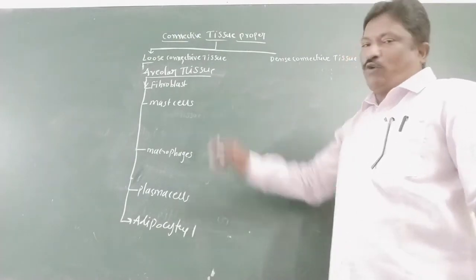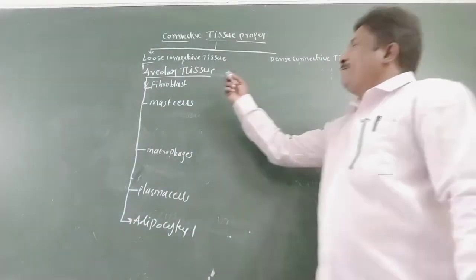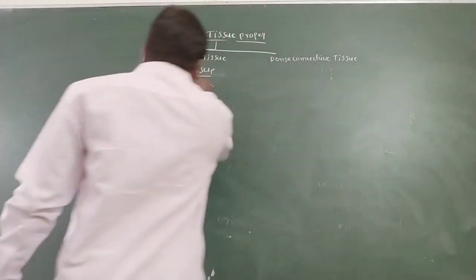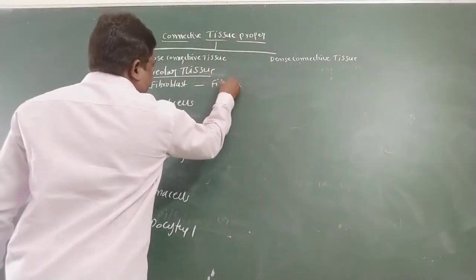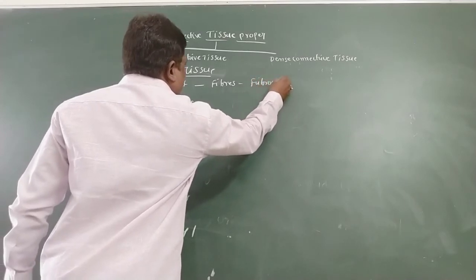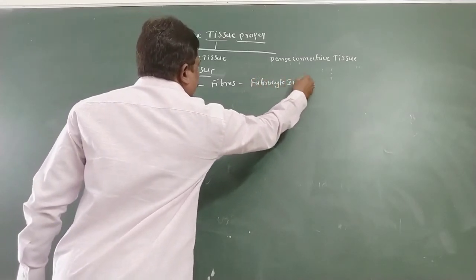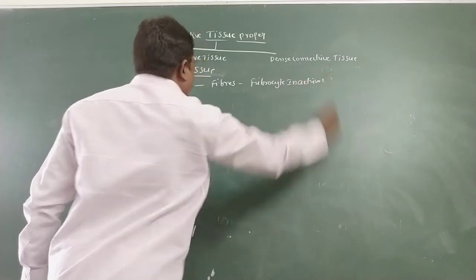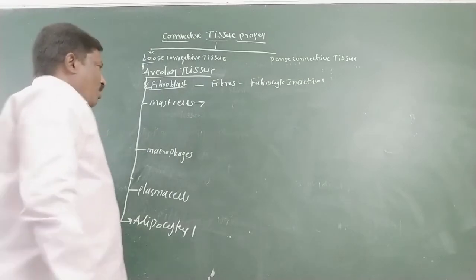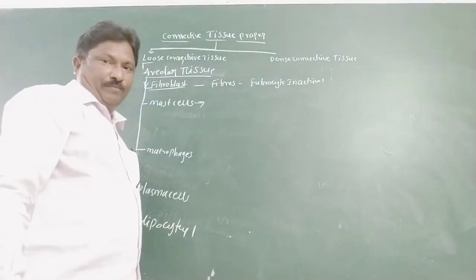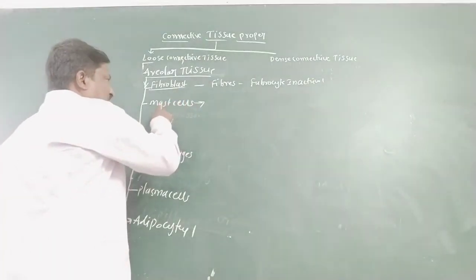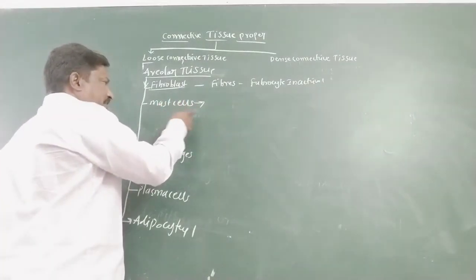Here, what is a fibroblast? Fibroblasts are active cells. They can secrete fibers, and a fibrocyte is inactive. So that is a fibroblast. And mast cells: they are secreted by the liver, and mast cells contain various substances.